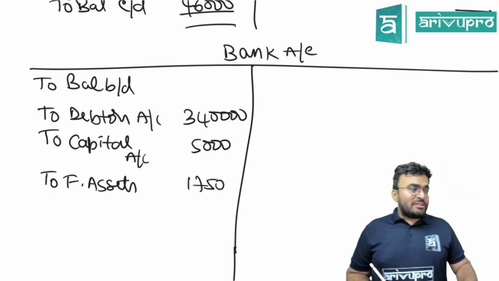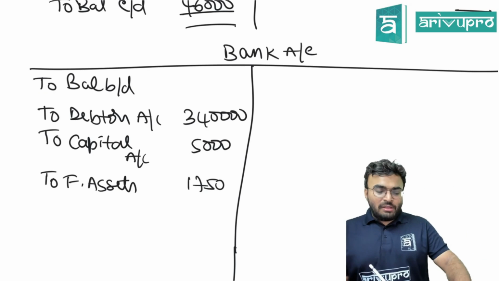1,750. Sale of fixed assets. Is this clear? Next,